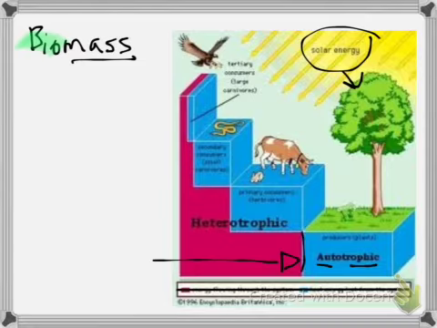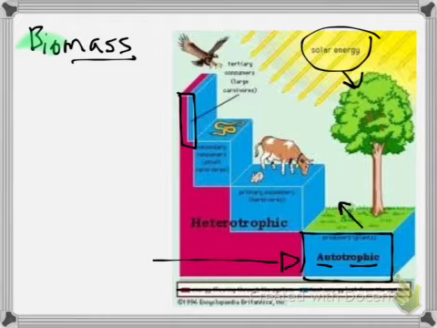Notice that the amount of autotrophs is a lot larger compared to the highest order of animals. Every time you take a step upwards, you are decreasing in biomass. So what this means is that overall, plants will have the most biomass. And the higher level consumers, the least amount of biomass.